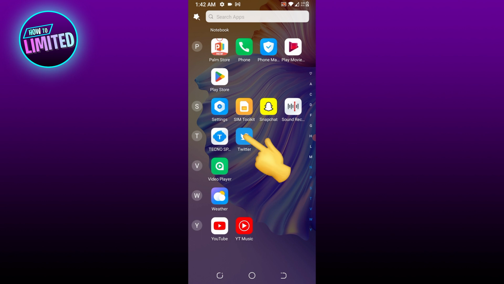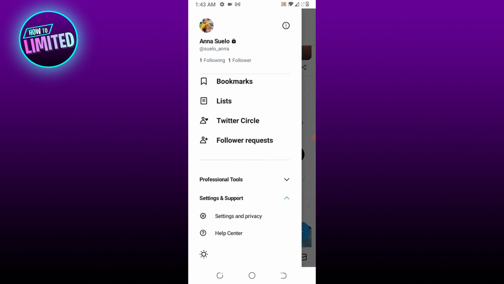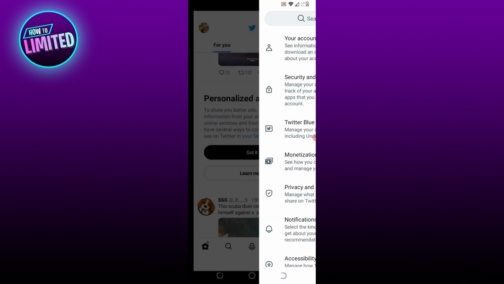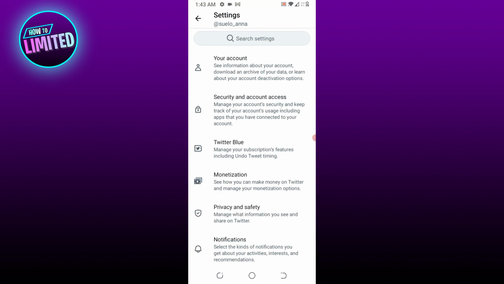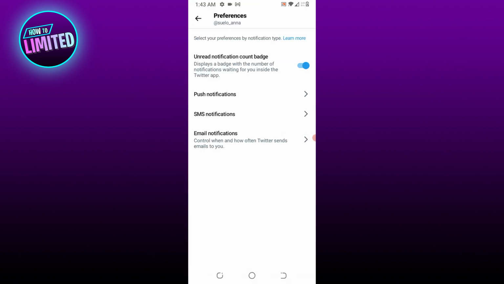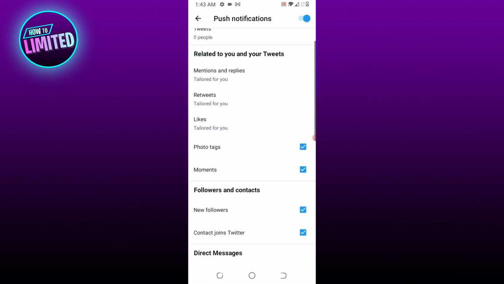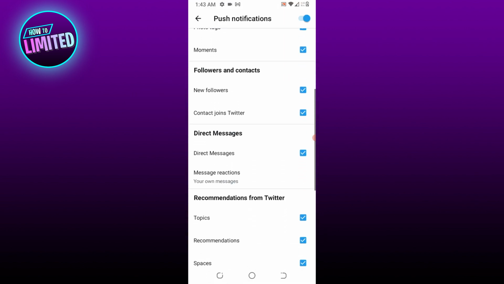First of all, open Twitter. Tap on your profile icon at the top left corner. Select Settings and Privacy from the menu. Now tap on Notifications. Then tap Preferences. Tap Push Notifications and select which types of notifications you would like to receive.